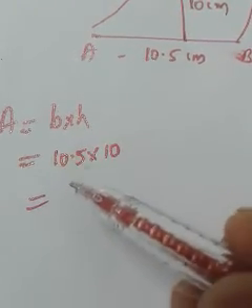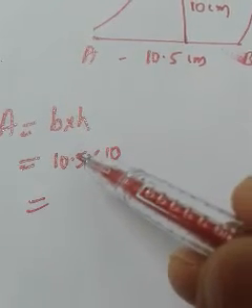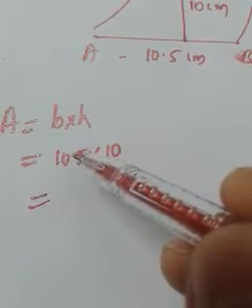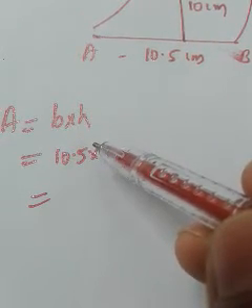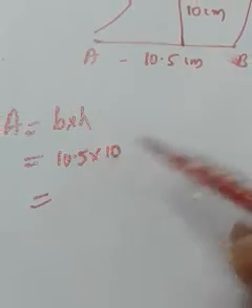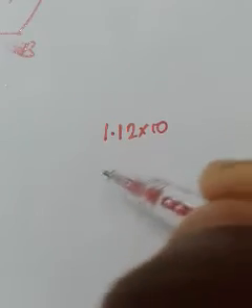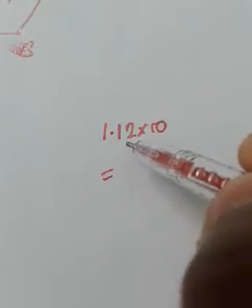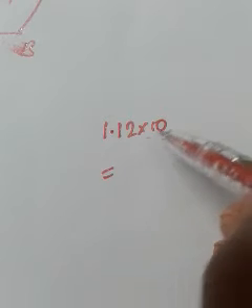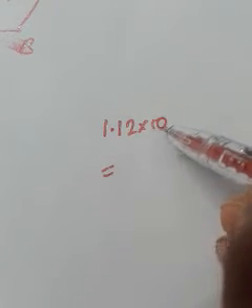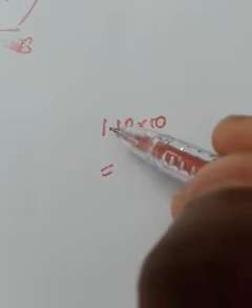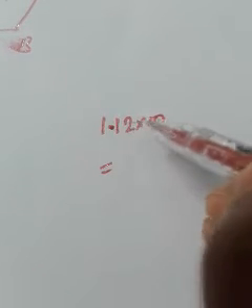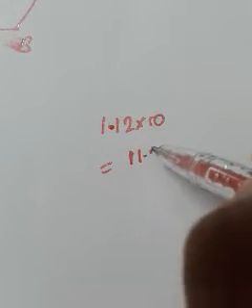When you multiply a decimal number with 10, you have to take the decimal point one position to the right side. Suppose you multiply 1.12 with 10. In 10, how many zeros are there? One. So you move the point one position to the right, and the number will be 11.2.